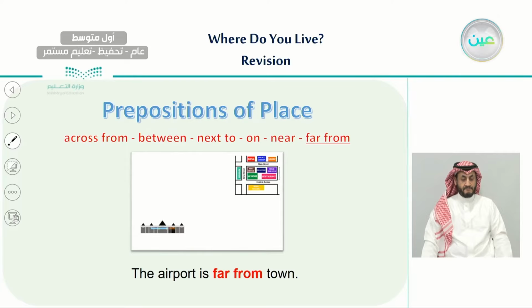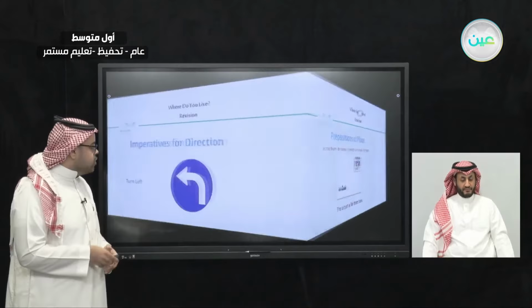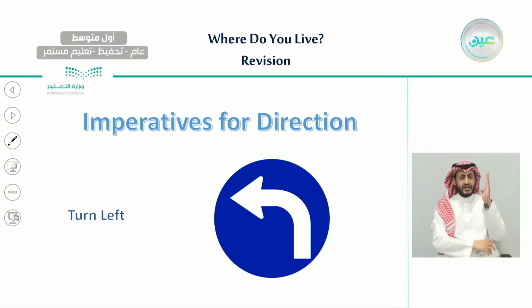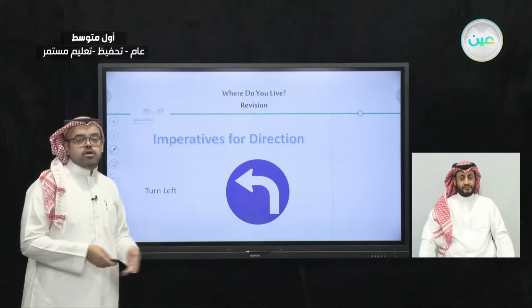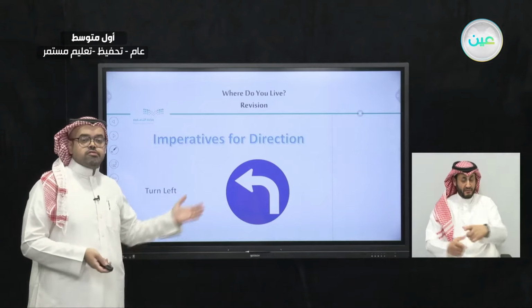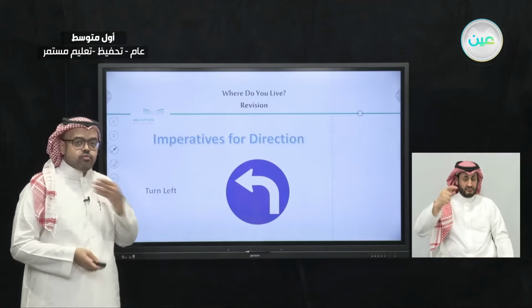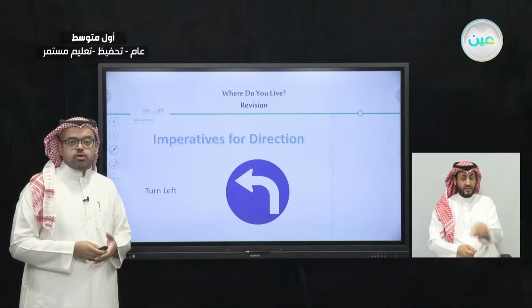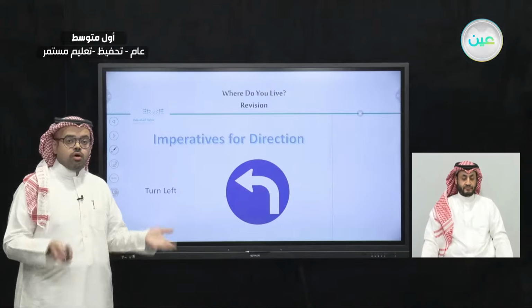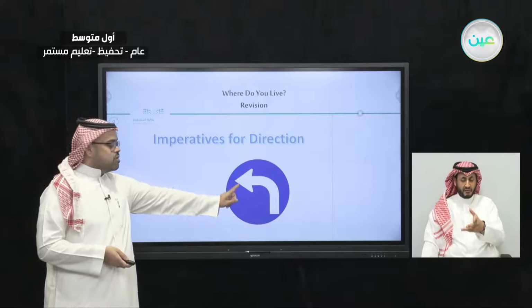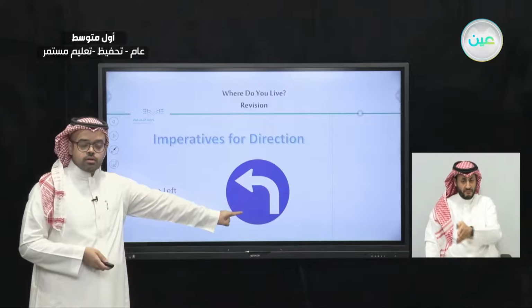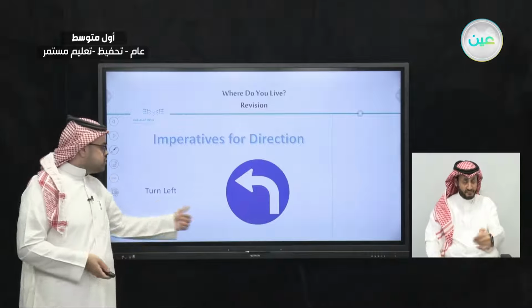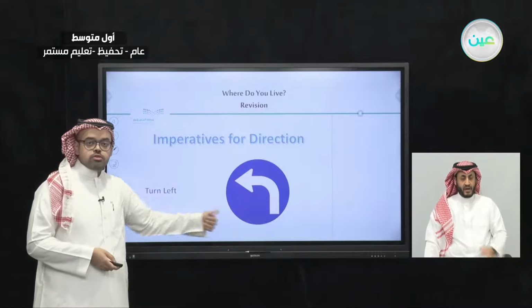So here we have these 6 prepositions we learned last time. And also, if you remember, we talked about the imperatives of direction. When we want to give directions to a place, we sometimes use, or we will see, signs, okay? Those signs have what we call imperatives. It's sort of like orders to do something on the street. For example, this sign is an imperative for direction. What does this mean? Very good. This means turn left.